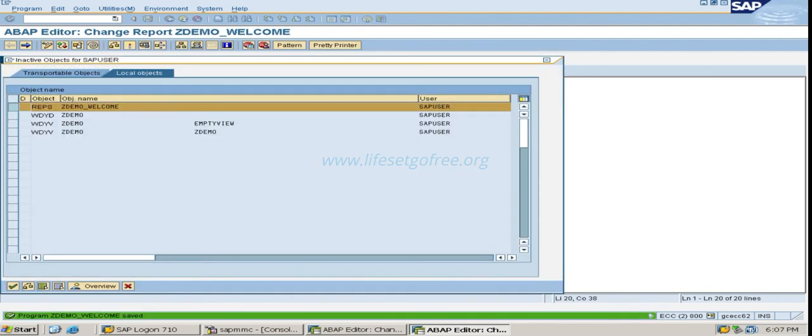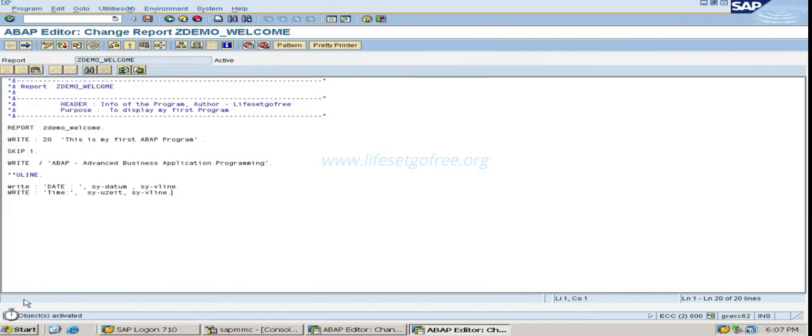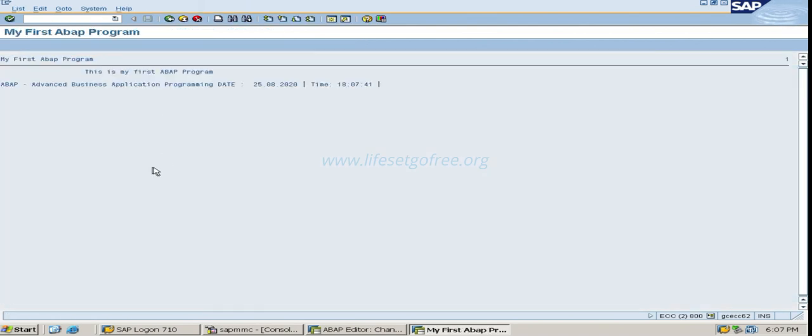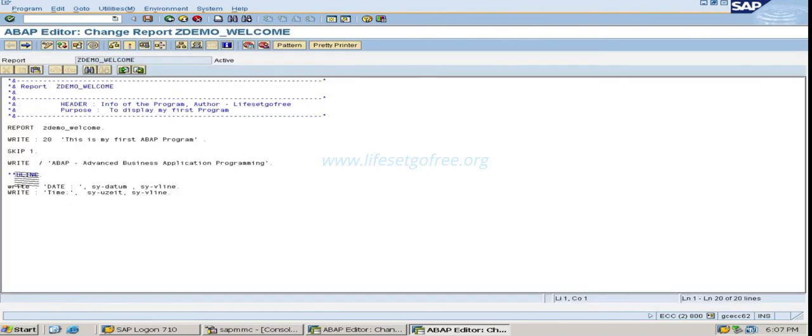So now you can activate, execute. So see this U line, the line was here before, now it is removed. Let's add a short U line. How you can do that? You can directly add here, no problem.